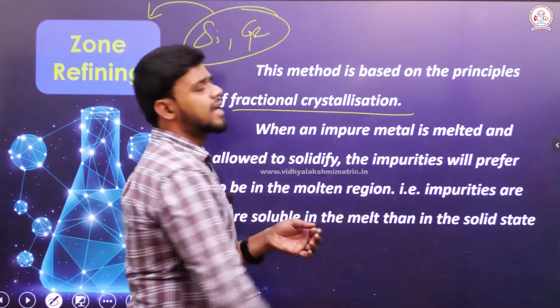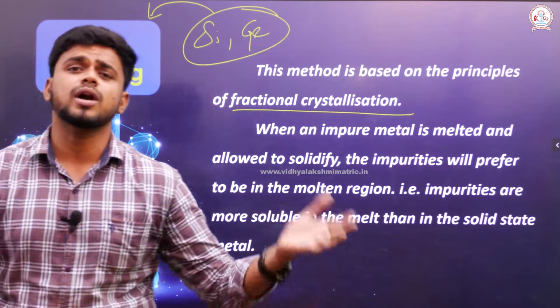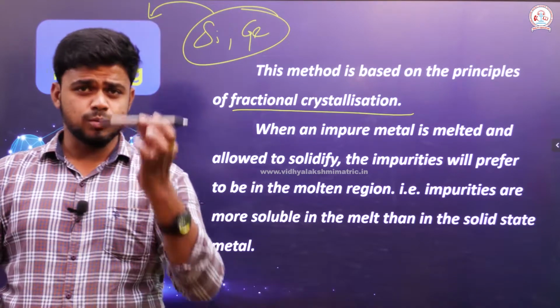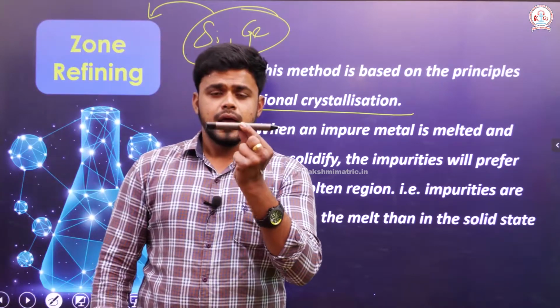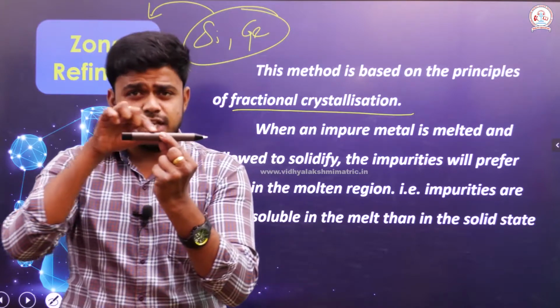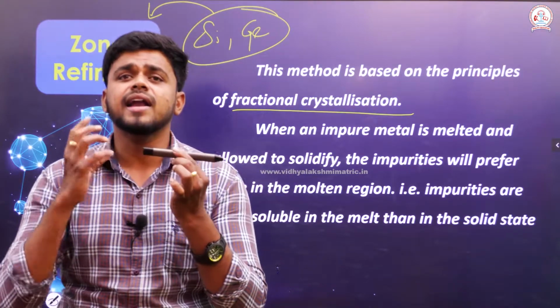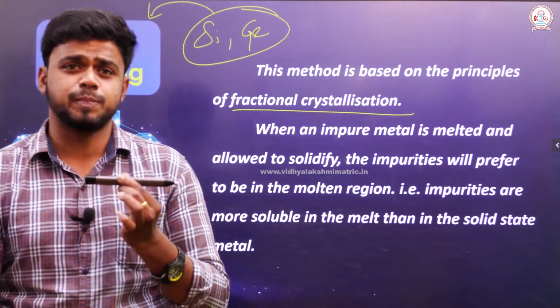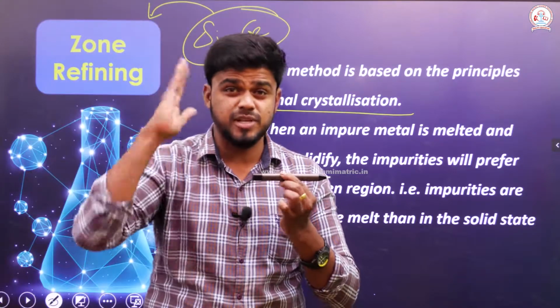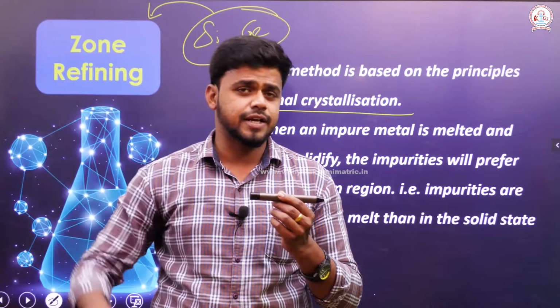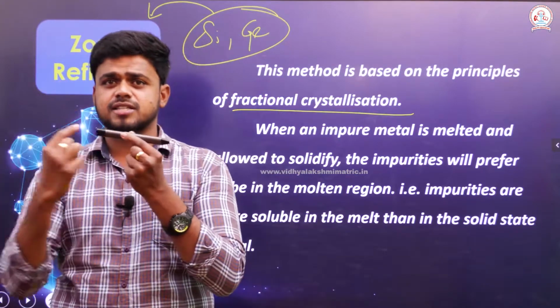What happens there? Assume that this is a rod. The whole impure metal is taken in the form of a rod, over which a mobile induction heater is placed. See what happens here.